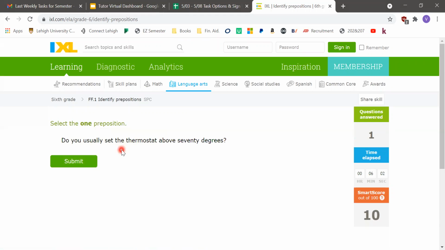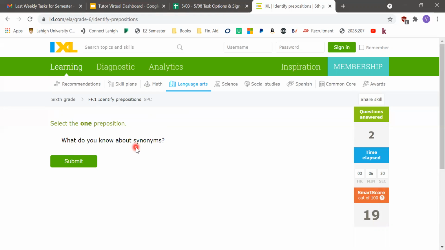All right, now let's try the next one. Do you usually set the thermostat above 70 degrees? Again, look at the end of the sentence. I think above 70 degrees is the prepositional phrase. So let's look at the rest of the sentence. Do you usually set the thermostat? So that's the question, and above 70 degrees answers the question where or around. So above.